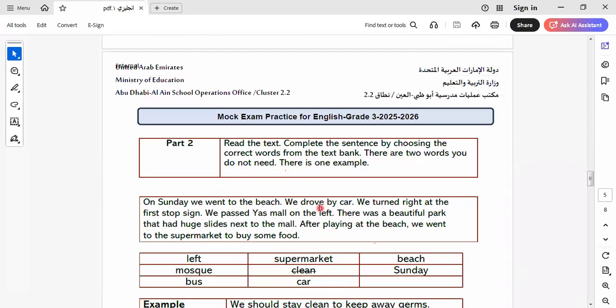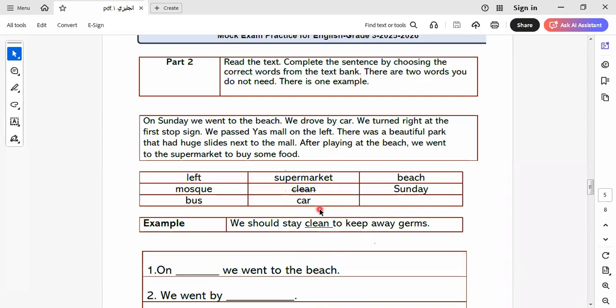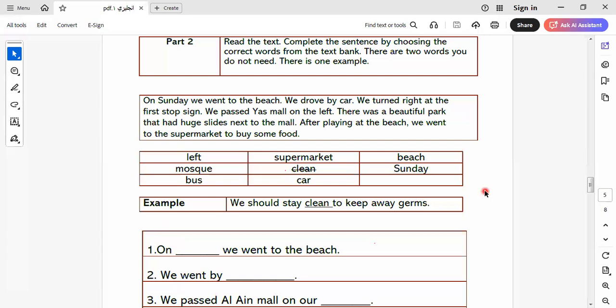Here is a comprehension, and we have a question to answer. I would like to say something for all grades that I taught: comprehension is the easiest question. It's okay, but we must read very well before we answer. Why? Because some things are beyond the literal meaning, so we must read it very well to answer the question the correct way.